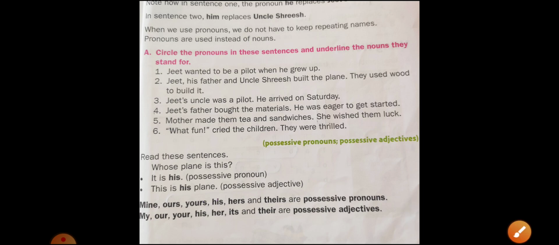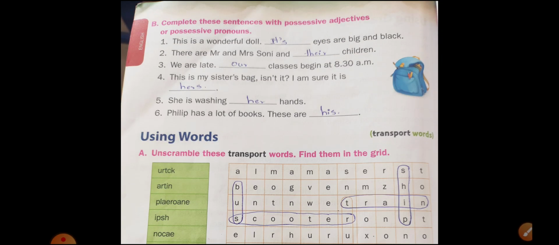So children, now turn the page. Here, complete these sentences with possessive adjectives and possessive pronouns. See here, this is a wonderful doll. Its eyes are big and black. There are Mr. and Mrs. Sony and their children.